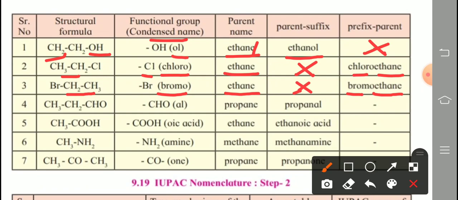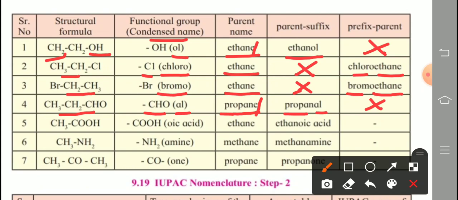Next, CH3CH2CHO in the 4th structure. 3 carbon atoms are present here, so the parent alkane is propane. Which functional group? CHO means aldehyde. AL is the condensed name used, so in propane, E is replaced by AL, giving propanal. No suffix or prefix is used here.